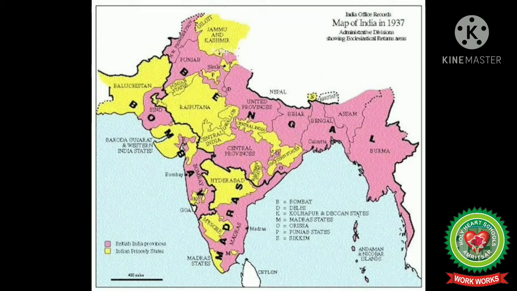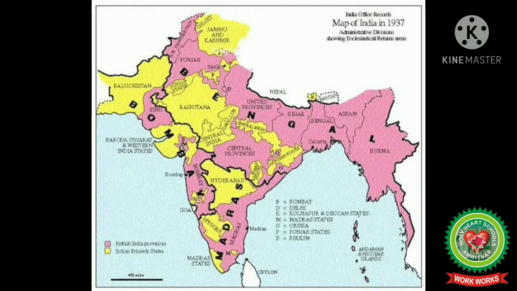As you can see clearly in the map as well, the states in yellow color are the princely states like Jammu and Kashmir, Rajasthan, Hyderabad, Mysore. These were the princely states, means under the native rulers. They only had to pay the tax to the British government. Whereas the states in pink color are the British provinces. They were directly under the British control.